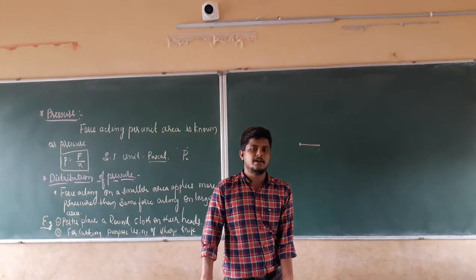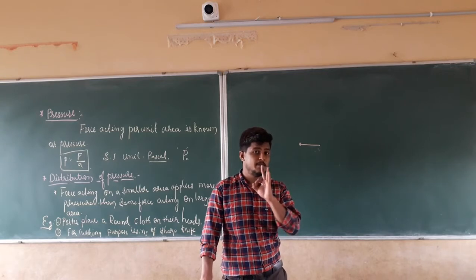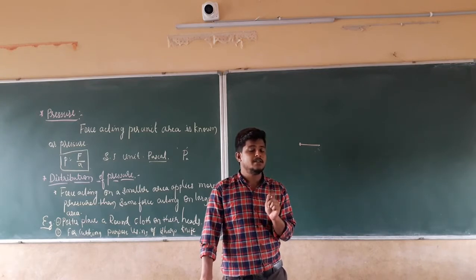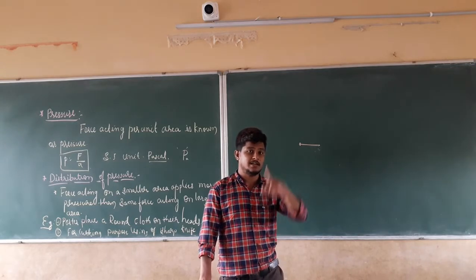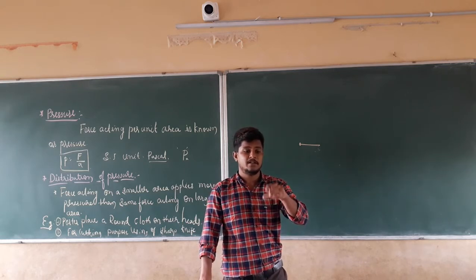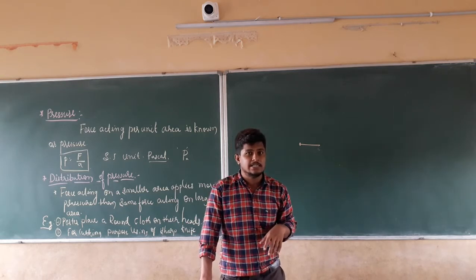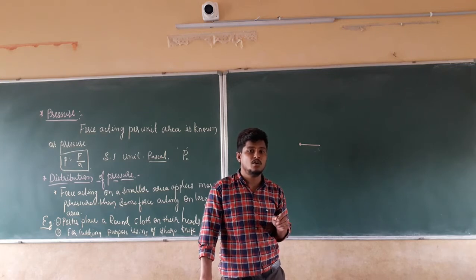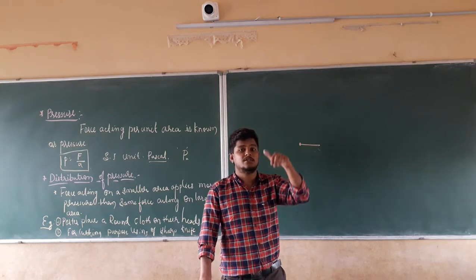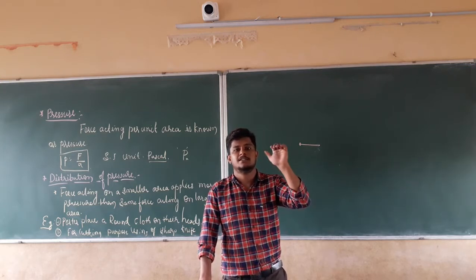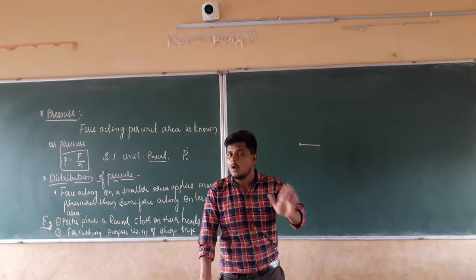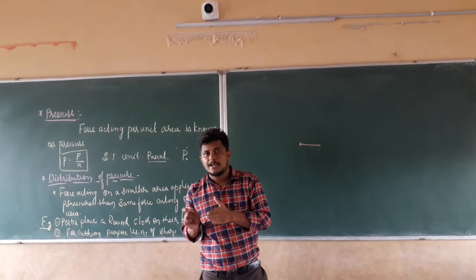But remember, the chair is made up of light plastic. What happens if I stand on that chair neatly? What happens at the center of that chair? The chair starts to bend. Why is it bending?